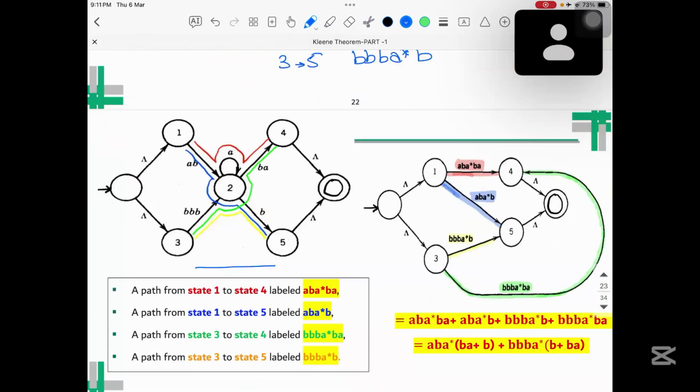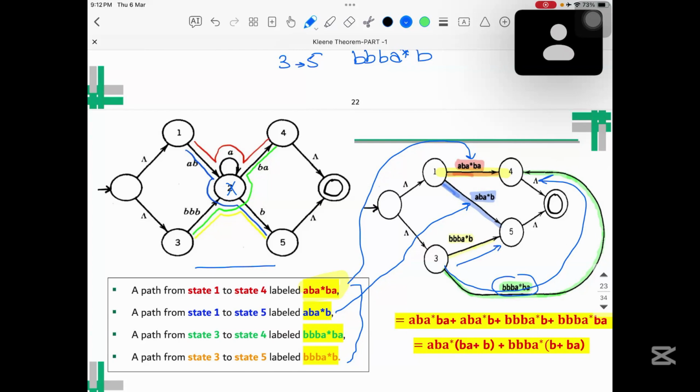So this was the original one. Here we extracted 4 regular expressions by deleting this 2, and ultimately from 1 to 4, you can see there is a path from 1 to 4. Here is the equation that is written. Then from 1 to 5, this is the regular expression. From state 3 to 4, this is the regular expression. And ultimately from 3 to 5 we have this.